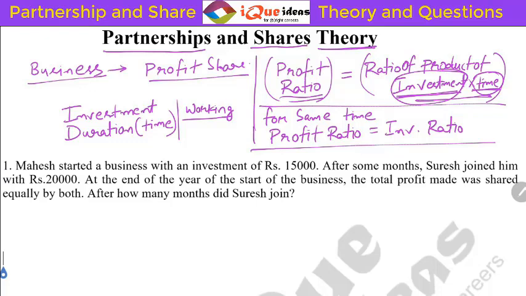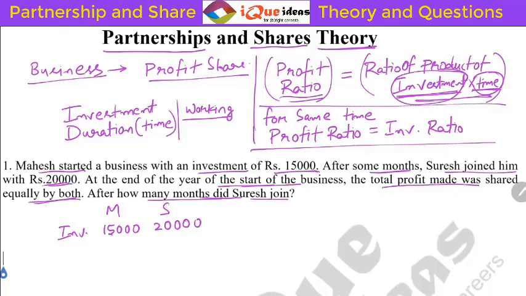Okay. Let's take up the first question. Mahesh started a business with an investment of rupees 15,000. After some months, Suresh joined him with rupees 20,000. So let's write it like this: Mahesh, Suresh, investment amount. For Mahesh it is 15,000. For Suresh, it is 20,000. At the end of 1 year from the start of the business, the total profit made was shared equally by both. After how many months did Suresh join?